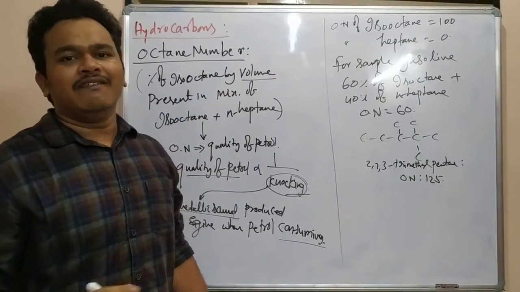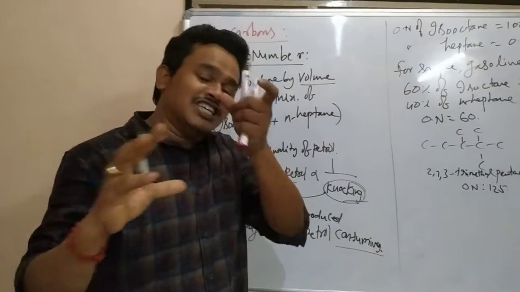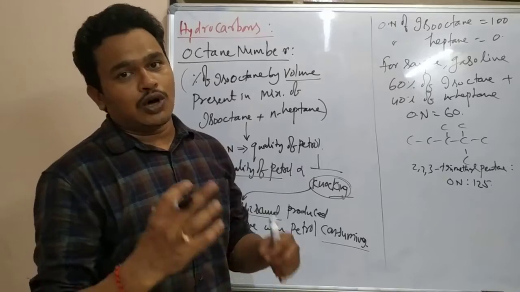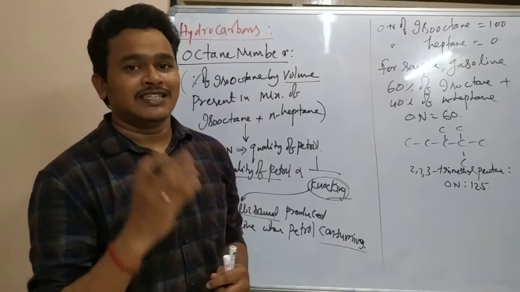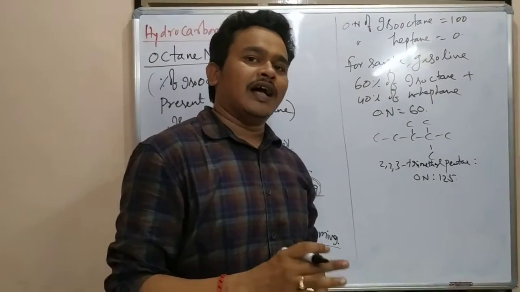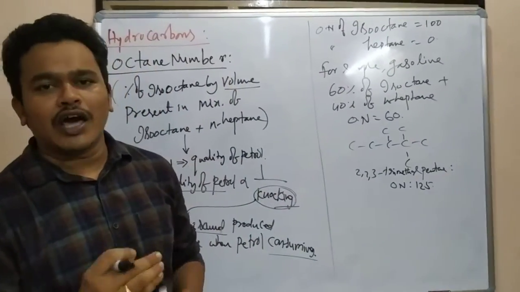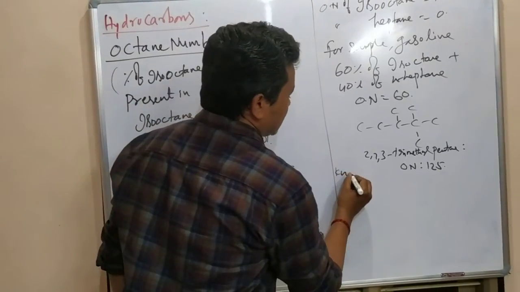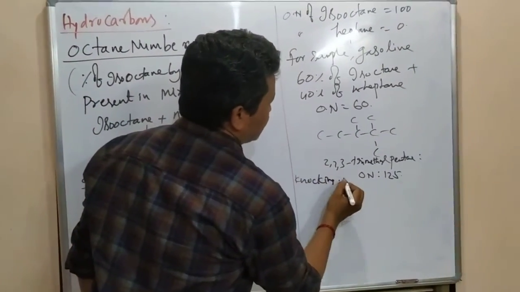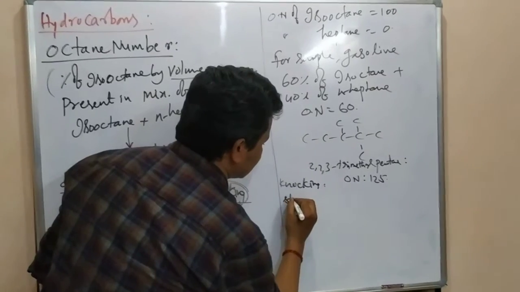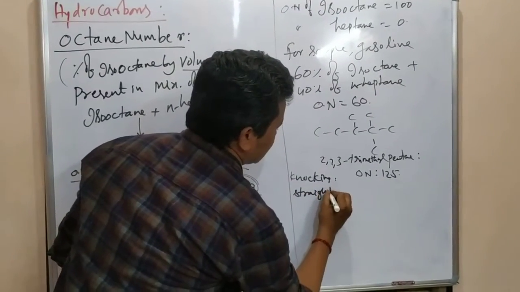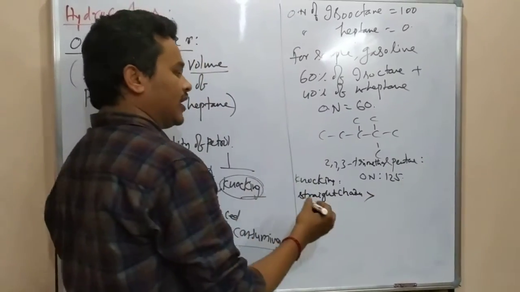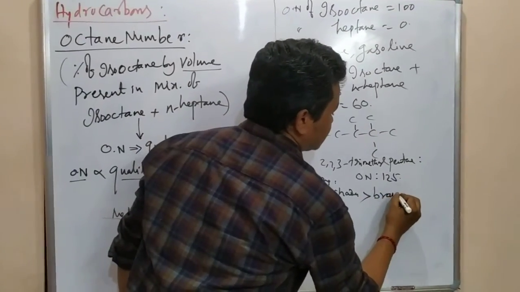If it is a straight chain, knocking will be more. So structure decides the knocking, and structure decides the octane number. We are going to study this in terms of knocking. Straight chains have more knocking than branched ones.